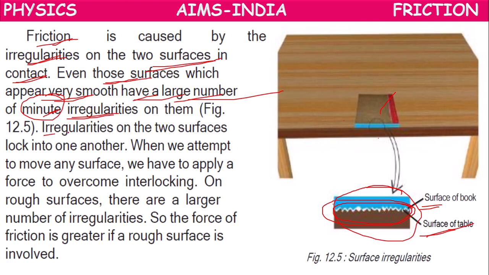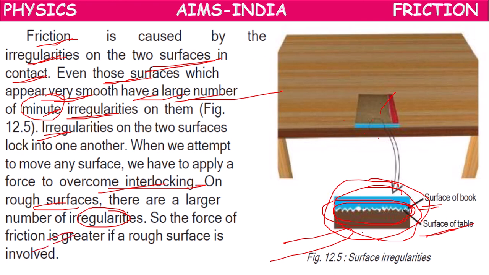When we keep the book on the table, the irregularities of the book lock with the irregularities of the table, meaning they are locked into one another. When we apply force to move them, we have to overcome this interlocking. On rough surfaces, this interlocking will be more because of more irregularities. So for rough surfaces, the force of friction is greater. For smooth surfaces, the force of friction is lesser.